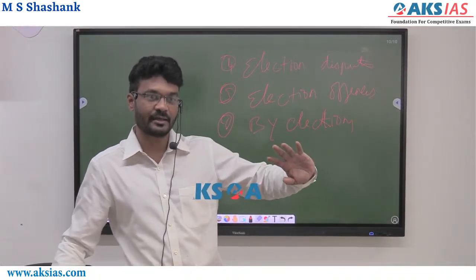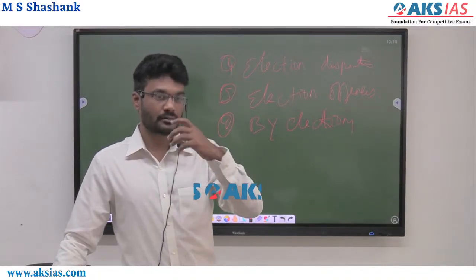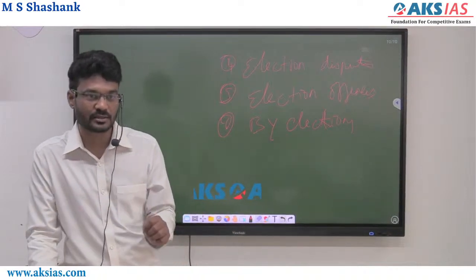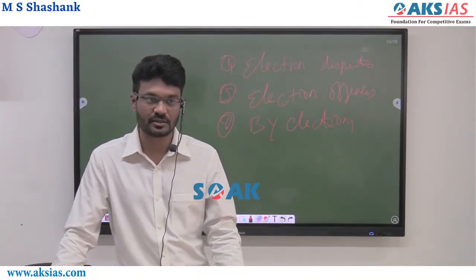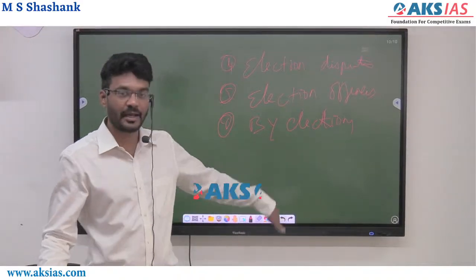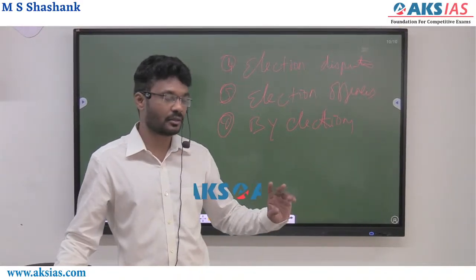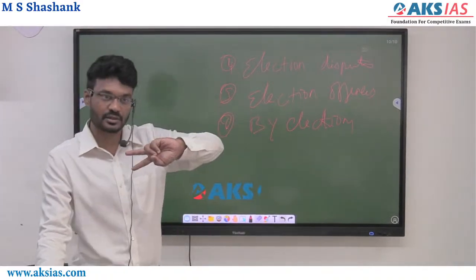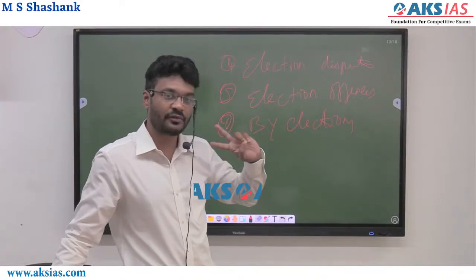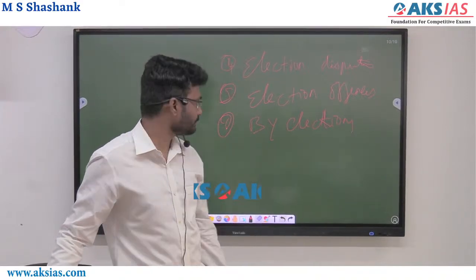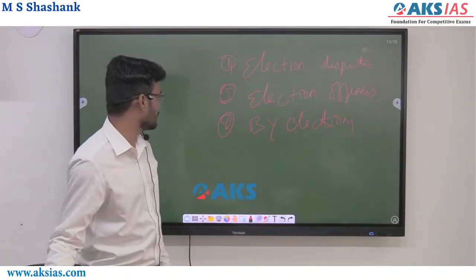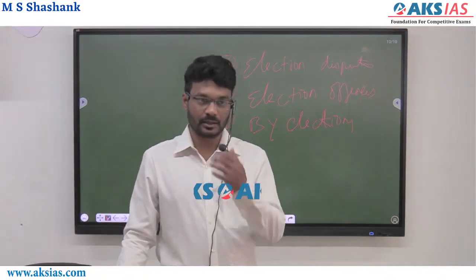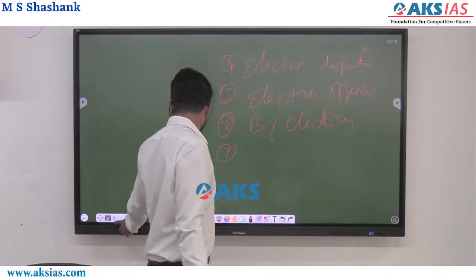Generally, why do they resign? An MP will contest from two constituencies, or an MLA will contest from two constituencies, so he has to give up one of them, right? And in that constituency a by-election happens. Earlier, they had a right to contest from 3 or 4 constituencies, but now it is limited to 2 constituencies at most. So this is by-elections. Then the polling, counting and all, right? So declaring the party which got the majority.